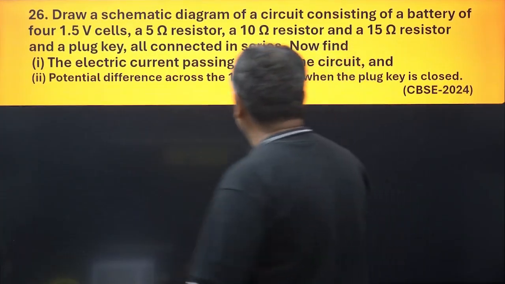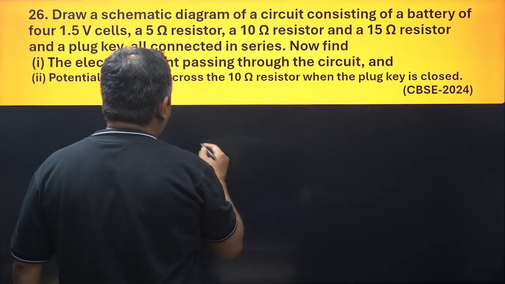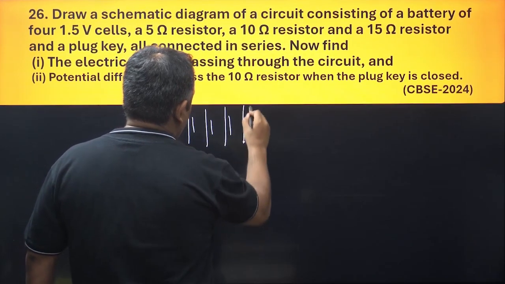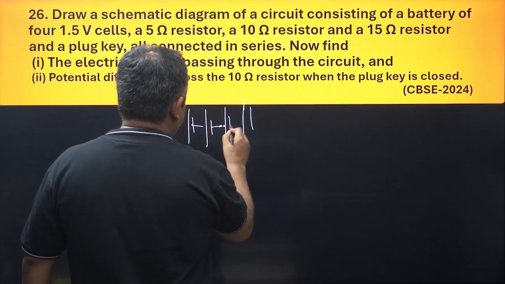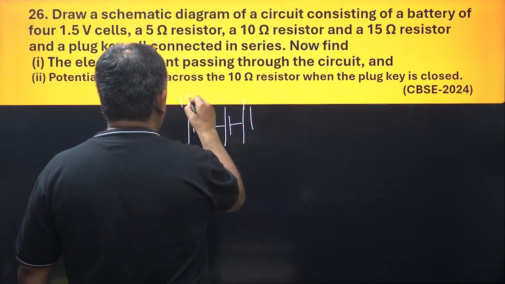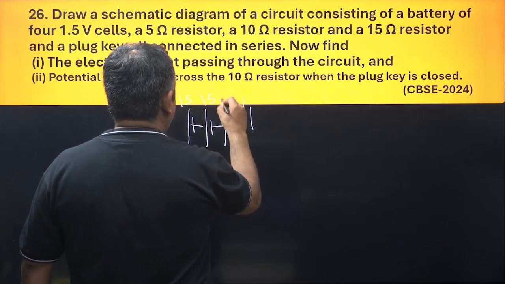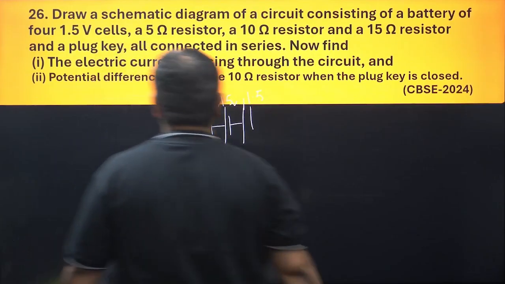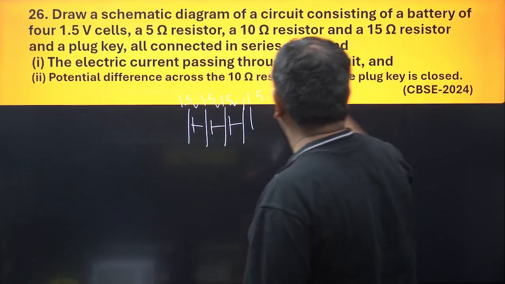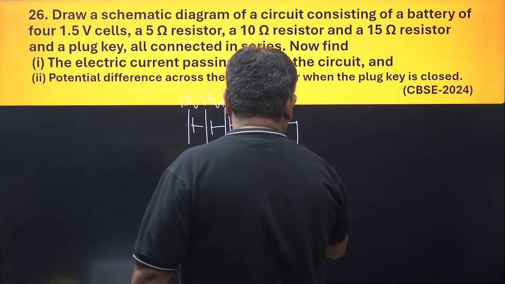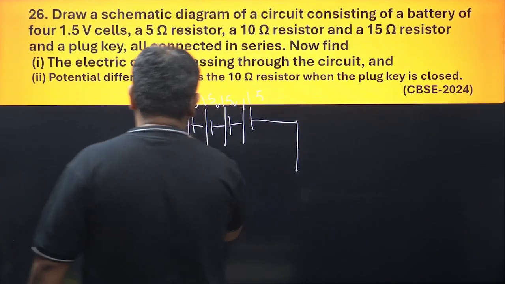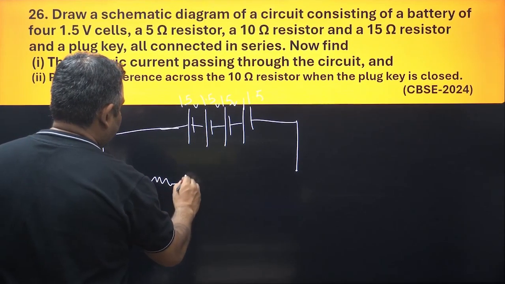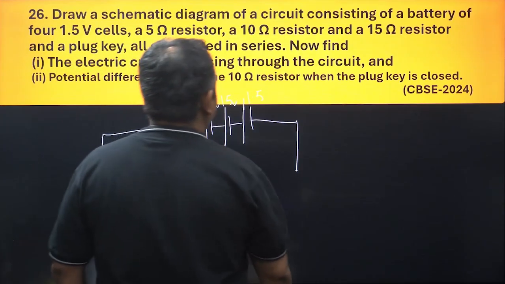The question first is 4 cells with 1.5 volt. 1 cell, 2 cell, 3 cell, 4 cell. Okay. We connect them. 1.5 volt, 1.5 volt, 1.5 volt, they will deduct marks, and 1.5 volt. Then it says 5, 10, 15 ohm resistor. Okay, I'm going to put 5, 10 and 15 ohm resistors, which are all in series, right?